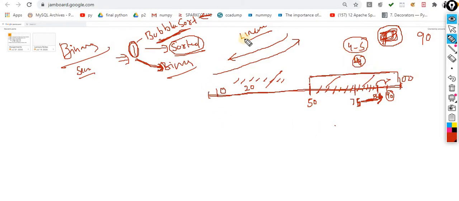If I performed the linear search, how many iterations would I have to make? I would have to make minimum 90 iterations, because my item is 90. So minimum 90 iterations I have to make to find this 90. But I found the same thing with 4 or 5 iterations. So this is the benefit of binary search over linear search.